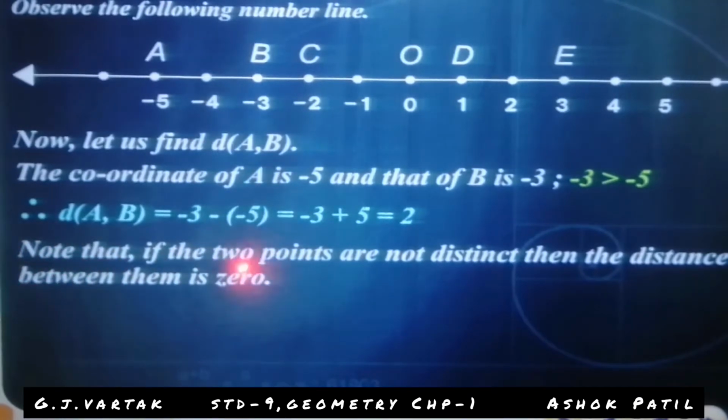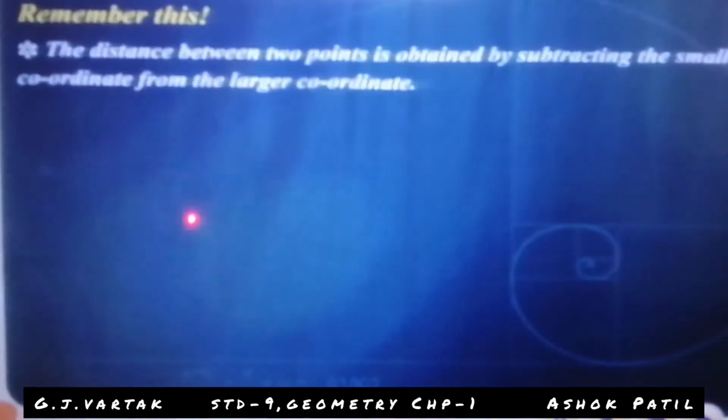Note that if the 2 points are not distinct, then the distance between them is 0. When the 2 points lie at the same number, the distance between them is 0.